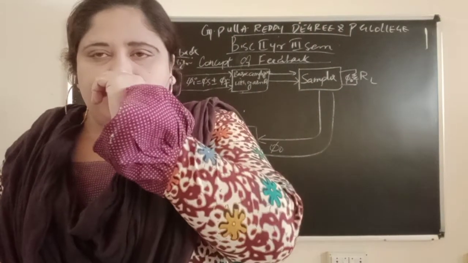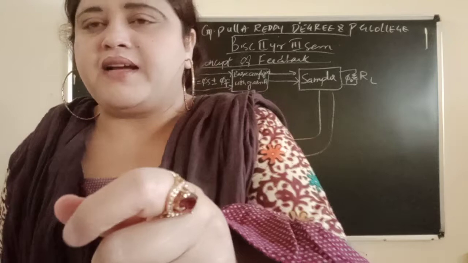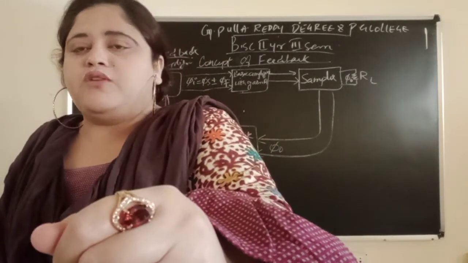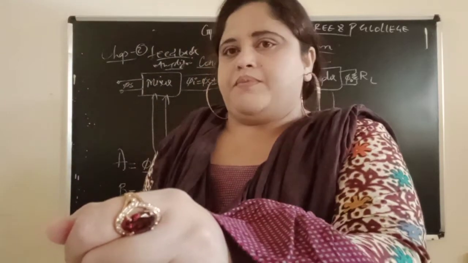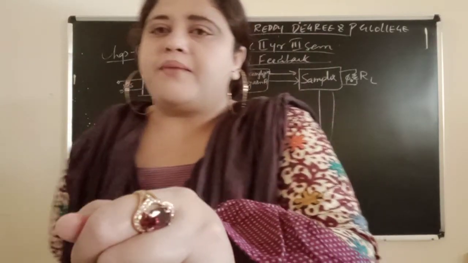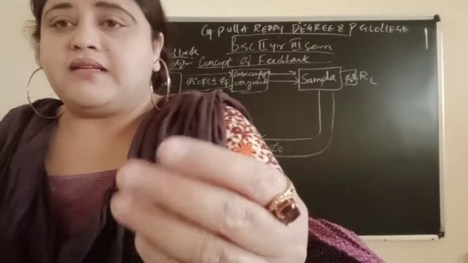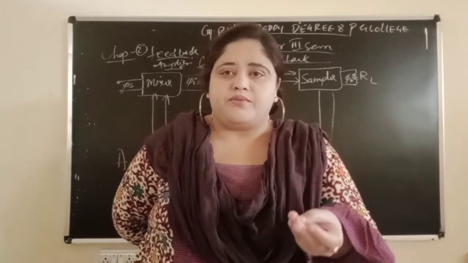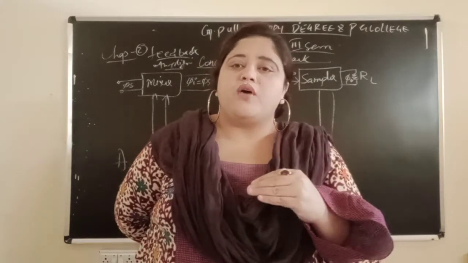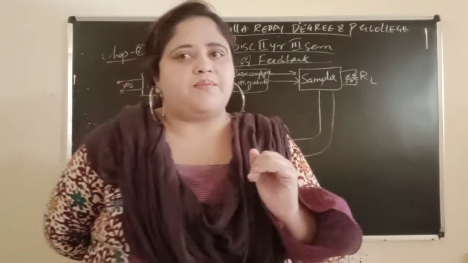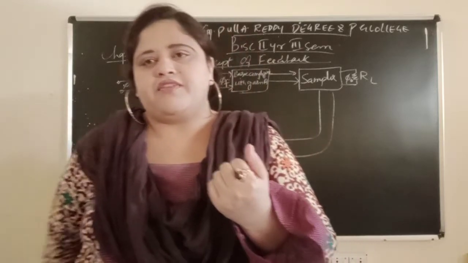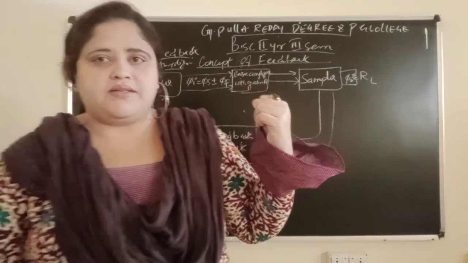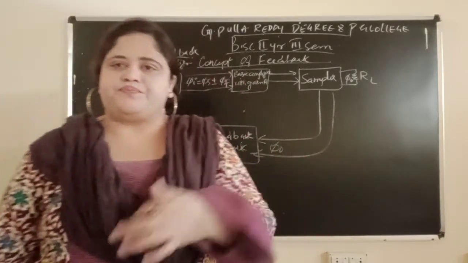We can use feedback in amplifiers and oscillators. Which type of feedback we use, we will see in this chapter. In this chapter you will study the basic definition of feedback and the types of feedback. If you use positive feedback, what happens? If you use negative feedback, what happens? That you will see in this chapter.